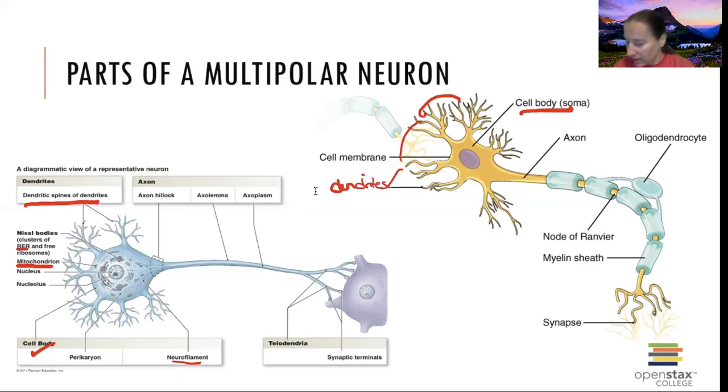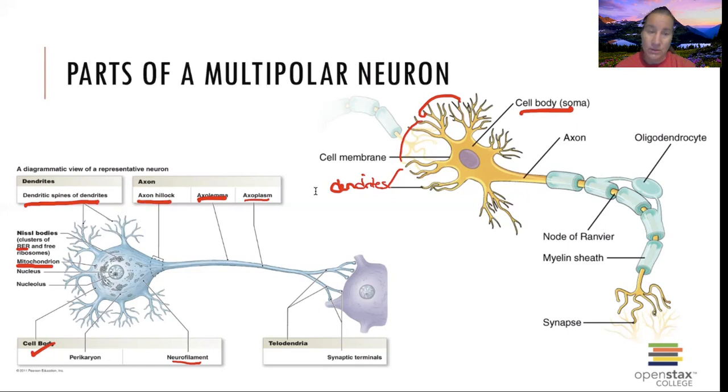And so they're going to have the cell membrane around these things, axolemma, cell membrane on the axon. They're going to have axoplasm, the cytoplasm inside of the axon. They are going to have a special place, and this is one of the most important terms that I want you to know on the whole cell, is the axon hillock.